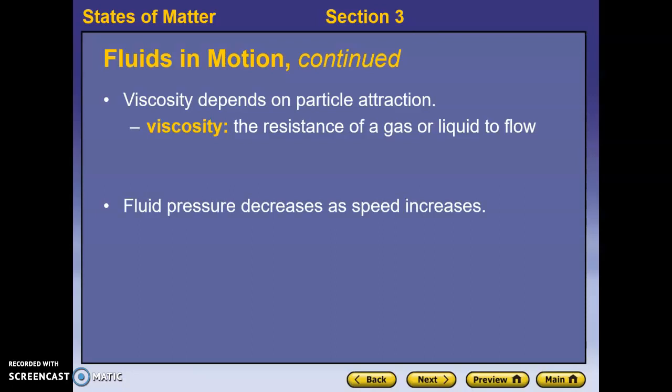Fluid pressure decreases as speed increases, which is Bernoulli's principle. So if we have a change in speed, then we can also have a change in pressure. The faster that a fluid is moving, the less pressure it actually generates. Bernoulli's principle is the reason that airplanes fly. We shape a wing on an airplane so that the air moves fast over the top and slow under the wing, which means that we have high pressure under the wing and low pressure above the wing, and that's what generates the lift on the airplane.